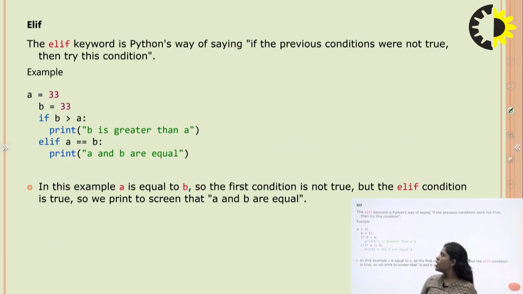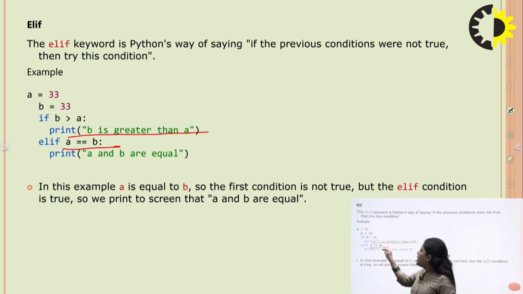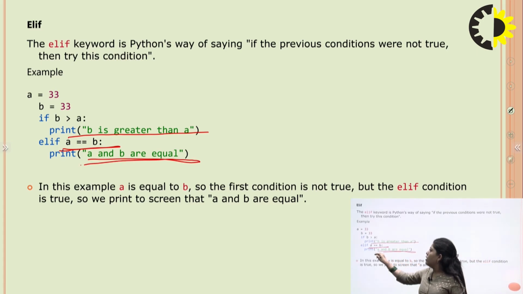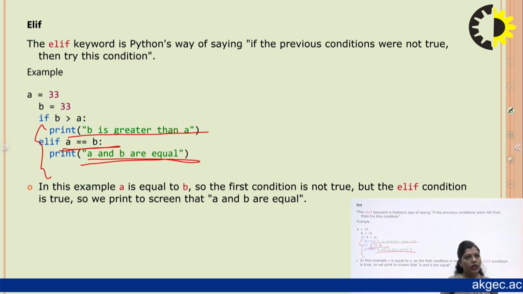Another keyword is the elif keyword. The elif keyword is also used for condition statements. If the previous condition was not true, then we can try this condition. So if we have conditions of two types, we can use the elif keyword. For example, the first condition is if b is greater than a. The next condition is elif a double equals b, meaning a and b are equal. So in this we can give two conditions.